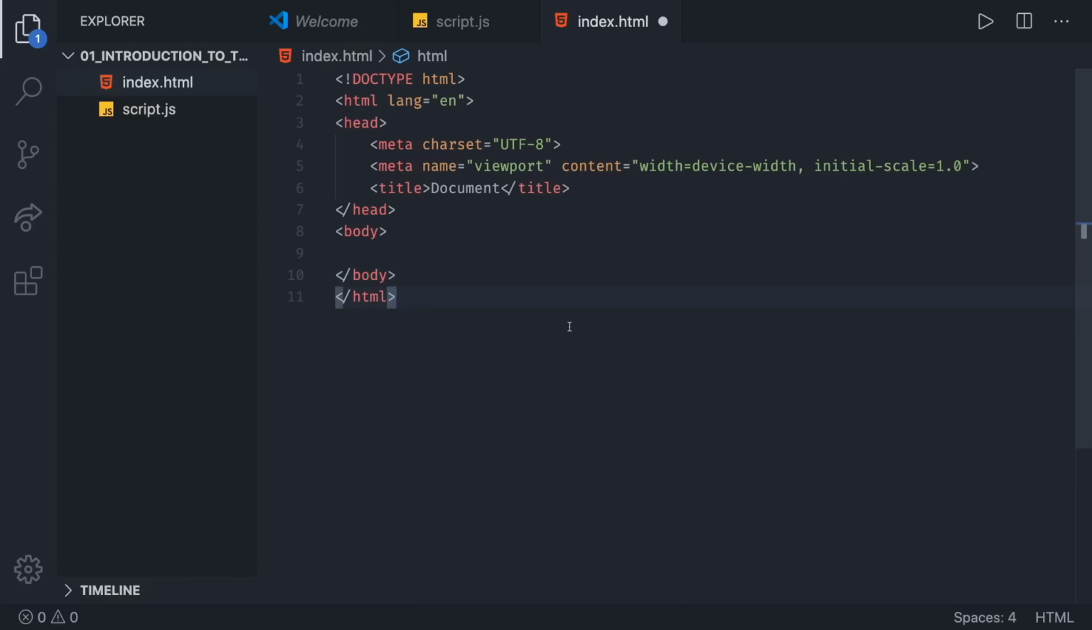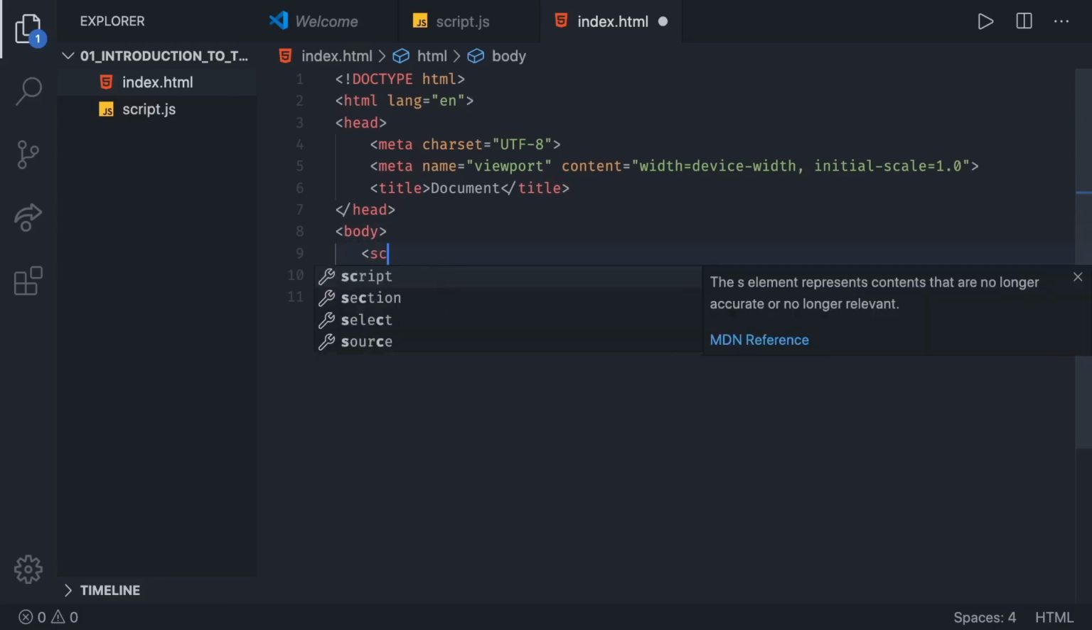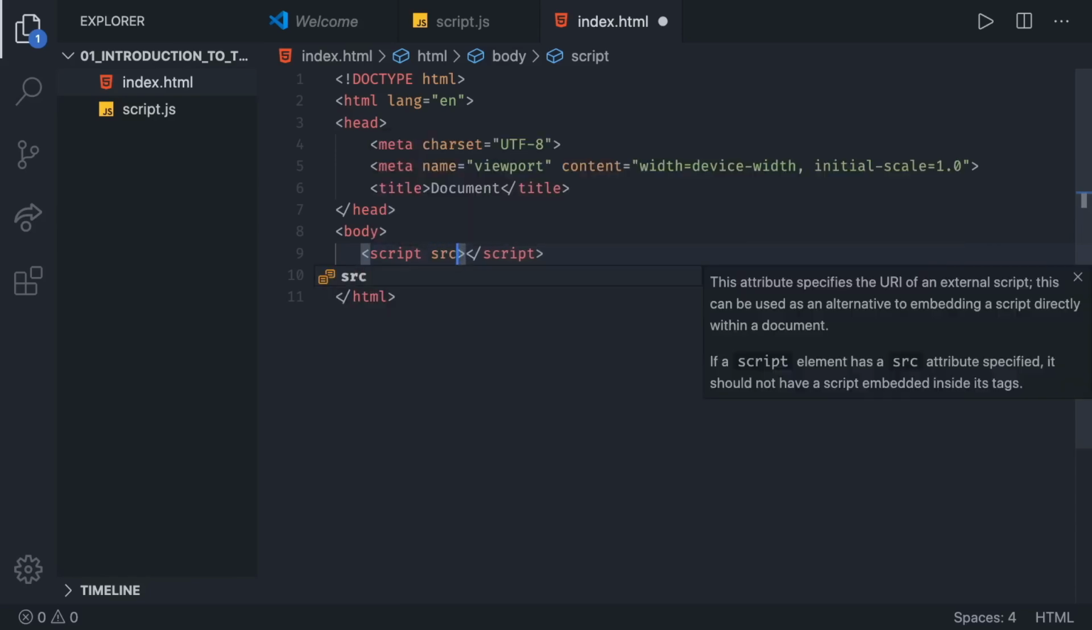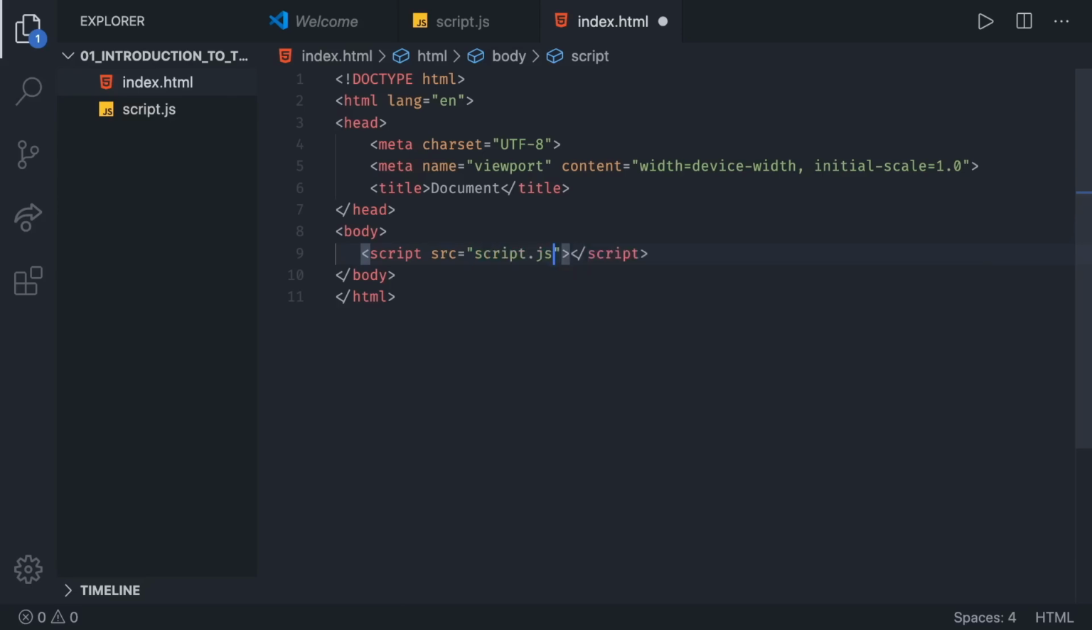The only thing we need to add is a connection to our JavaScript file. You can add it just above the closing body tag, so right there. You can type script, and right here, before the closing of the opening tag, you can type src, which is going to be equal to script.js. This now means that our files are connected.